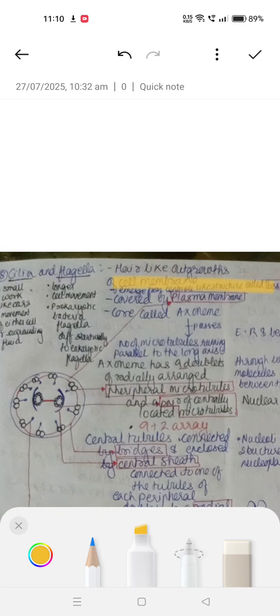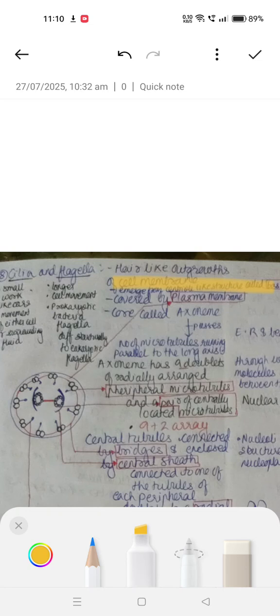The axoneme has 9 doublets of peripherally arranged microtubules and a pair of centrally located microtubules. This is the 9 plus 2 array. The central tubules are connected by bridges and enclosed by a central sheet, which is connected to one of the tubules of each peripheral doublet by a radial spoke.